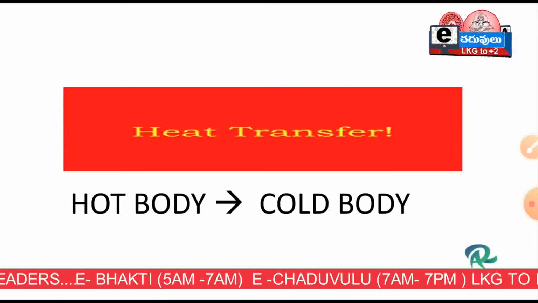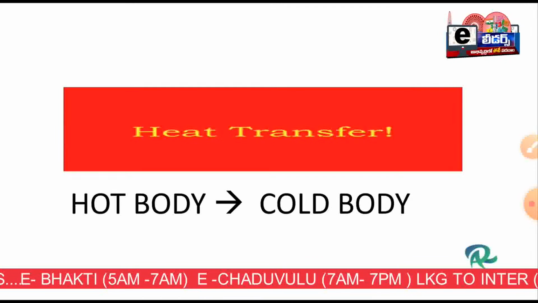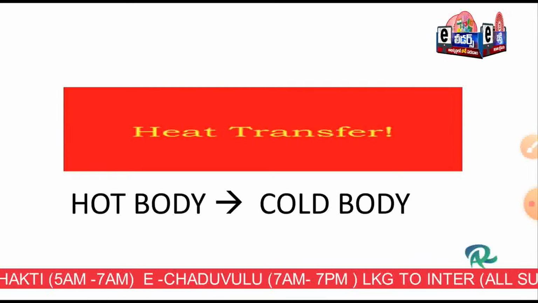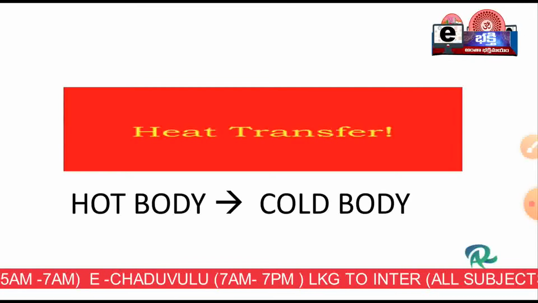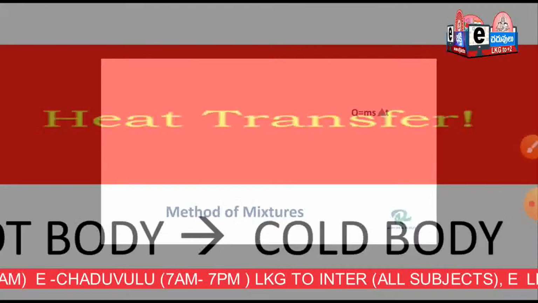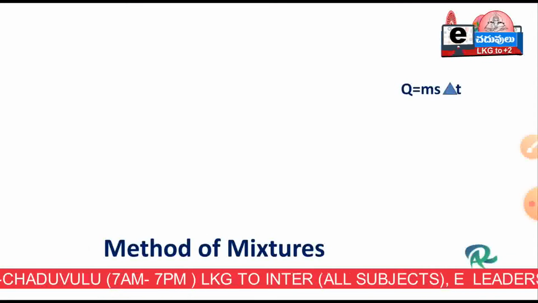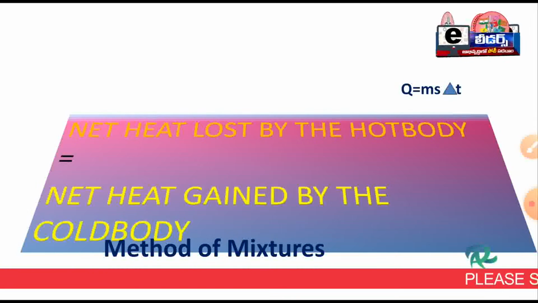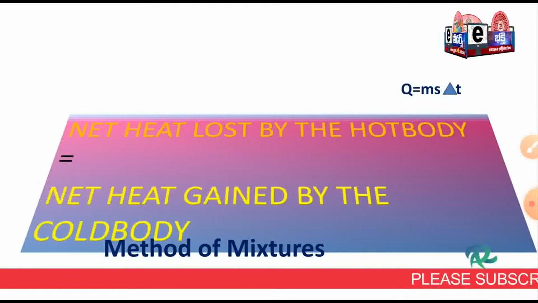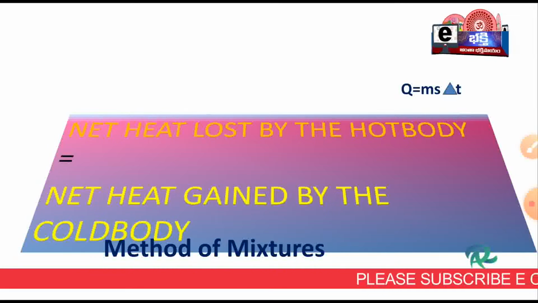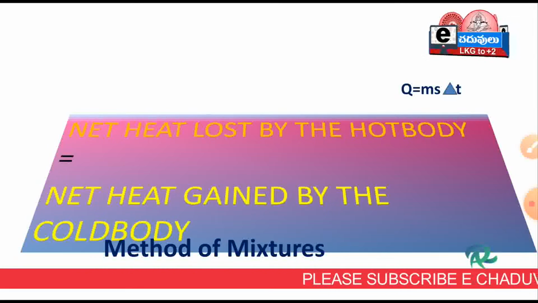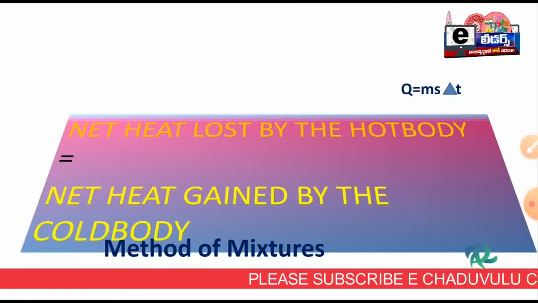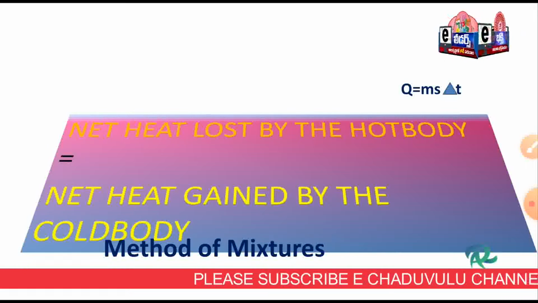That means the hot body is losing heat energy and the cold body is gaining heat energy. Okay, this is called the method of mixtures. Based on this method of mixtures only, this experiment was designed. What is the method of mixtures? The net heat lost by the hot body is equal to the net heat gained by the cold body.